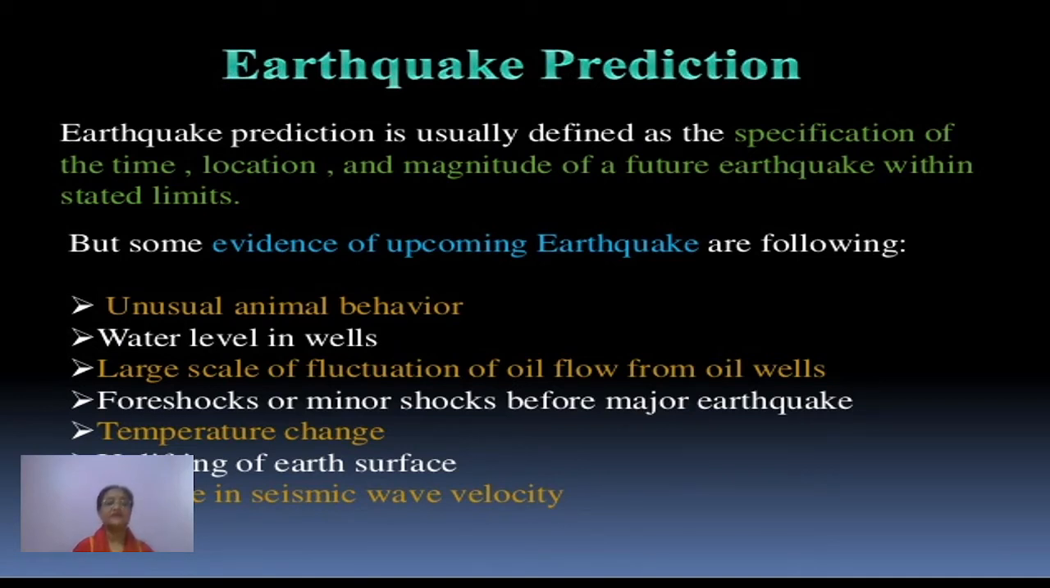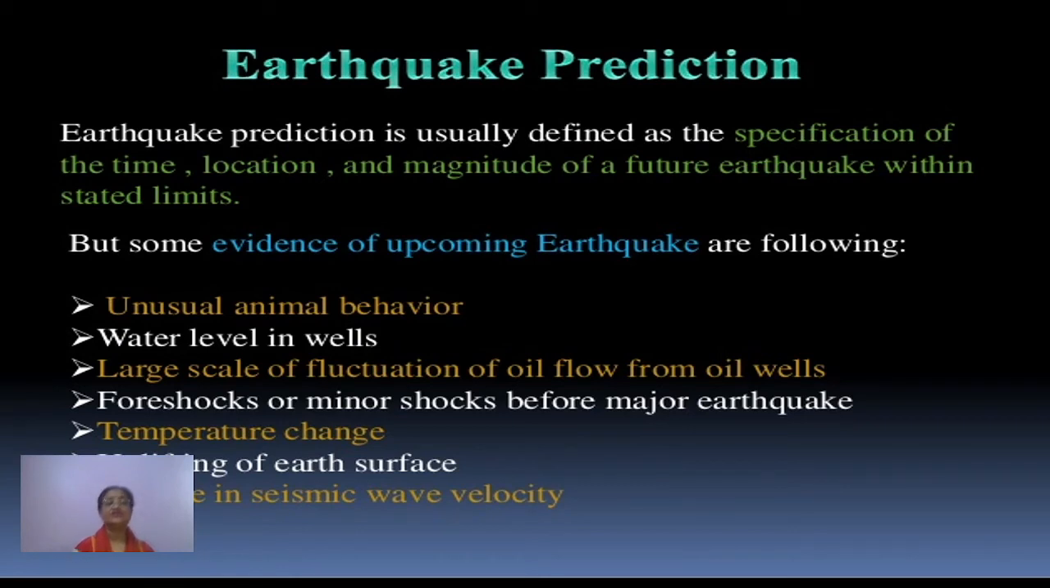And next is large scale fluctuation of oil flow from the oil wells. Then the next thing, foreshocks or the minor shocks before major earthquakes, like several tremors are experienced in any region. So generally these are taken as the foreshocks, right? Before any such major earthquake which may come in the near future. But still again I must tell you that we cannot be very sure at what time that major earthquake will happen. Understood? So this is one point.